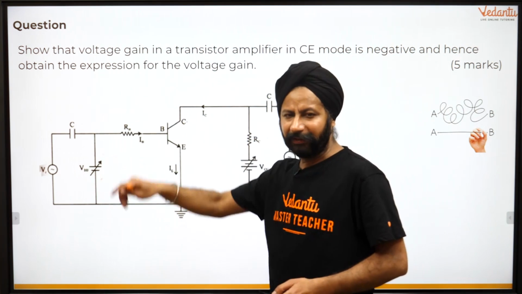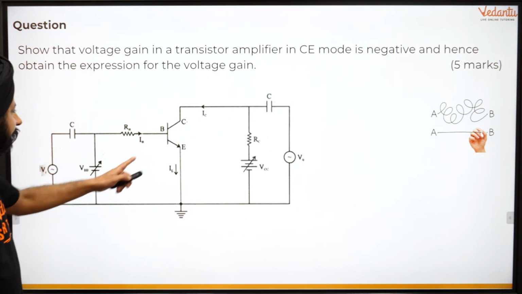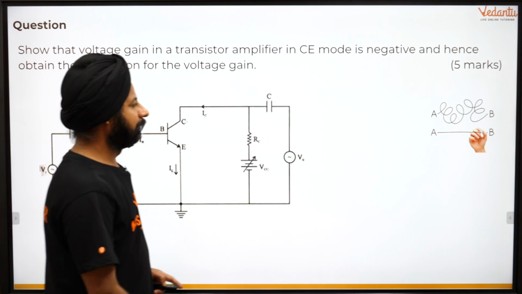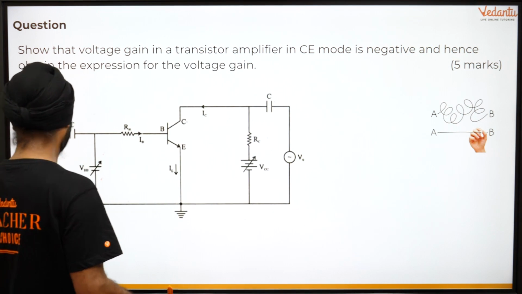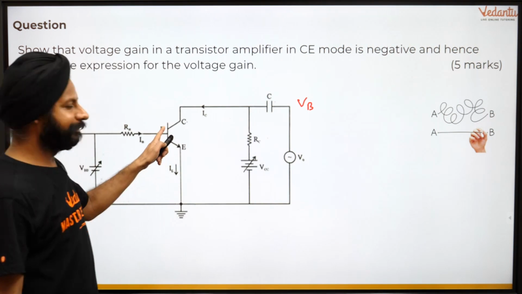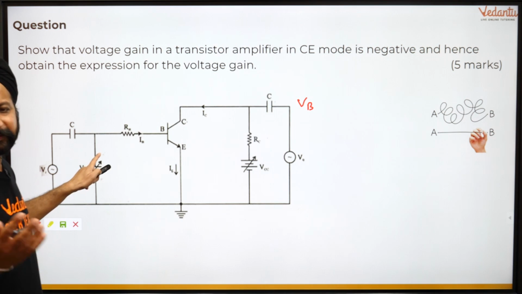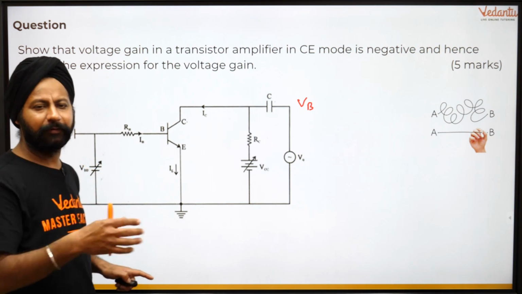तो पहले इनपुट की बात कर लेते हैं. Kirchhoff rule, junction rule लगाते हैं, junction नहीं, loop rule लगाते हैं. VB से start किया मैंने, तो let's do that. VB से start किया, पहले तो उसको edit mode पे लाता हूं मैं. तो VB से मैं start करूंगा, VB लिख दिया मैंने, है ना, potential at B. अब इधर जा रहा हूं, it's my choice. Do I loop it anticlockwise or clockwise? I am looping anticlockwise, मेरी मर्जी है.